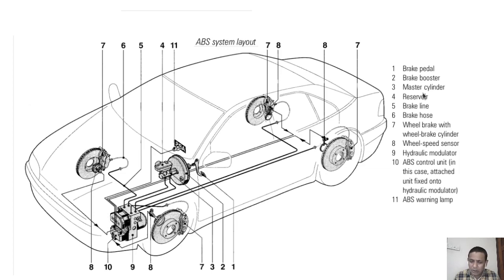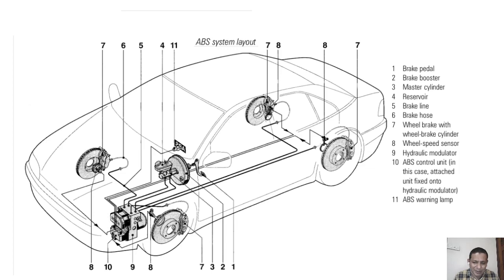So these are the parts of an ABS. This is the ABS layout. This is the ABS mechanism. Here, one is the brake pedal. Two is the brake booster. A brake booster is a pneumatic actuator, not hydraulic. Again, from here the hydraulic system will start. Three is the master cylinder, then four is a reservoir.